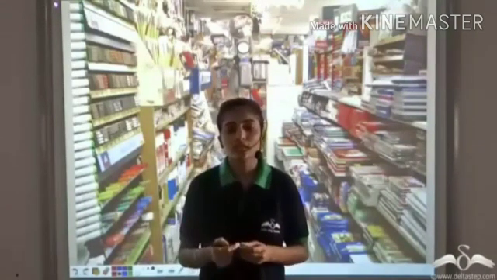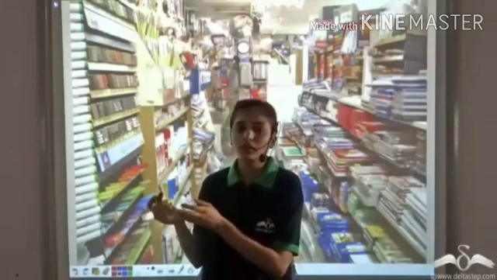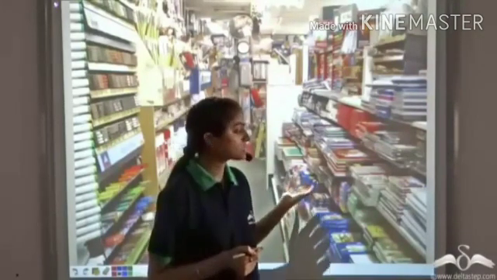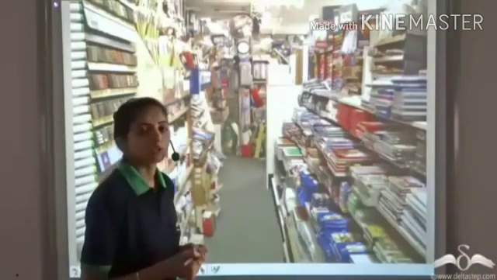Whenever you go to a stationery shop, you see that things are kept in a very systematic manner. All notebooks on one side, all pens on one side, and even amongst pens, all similar colored pens are stacked together. Why is it so? Because this systematic arrangement makes it very convenient for the shopkeeper to find the particular item and give it to the customers. Something like this was required years back.